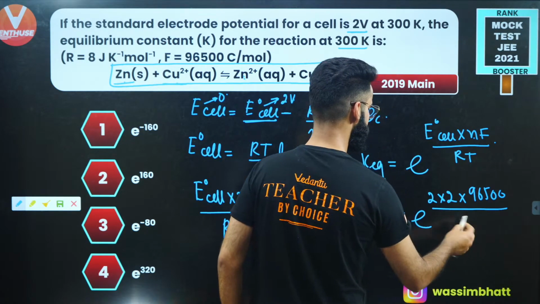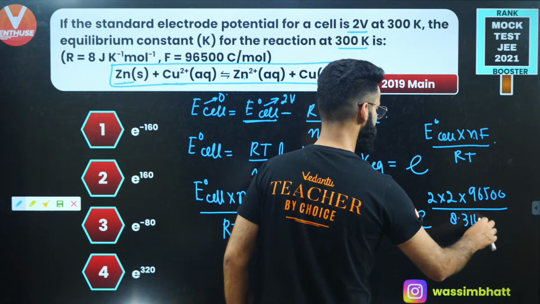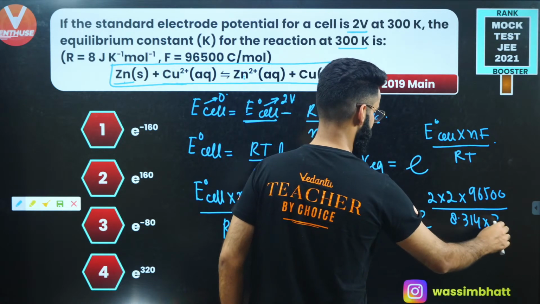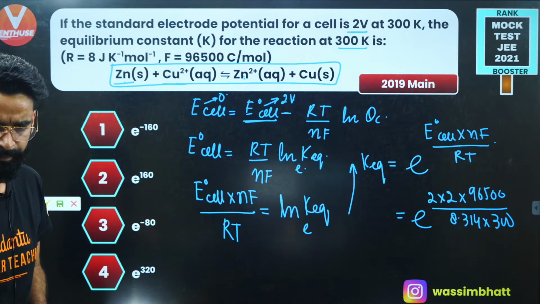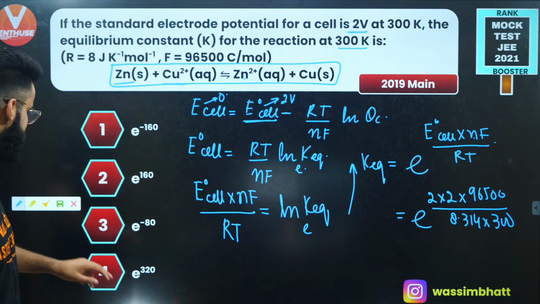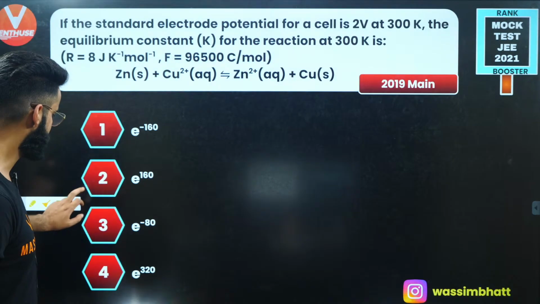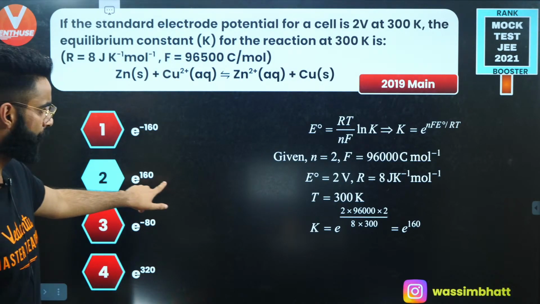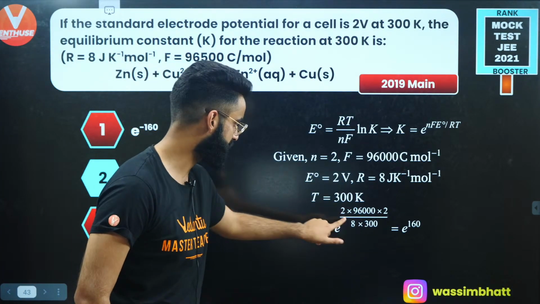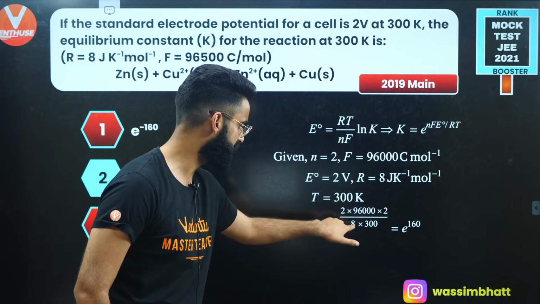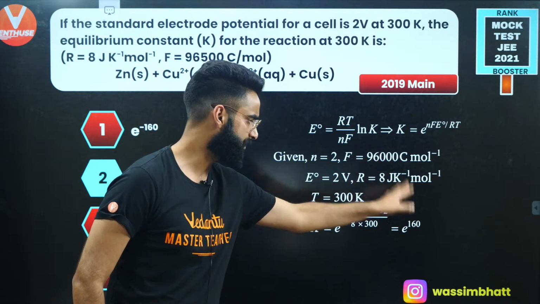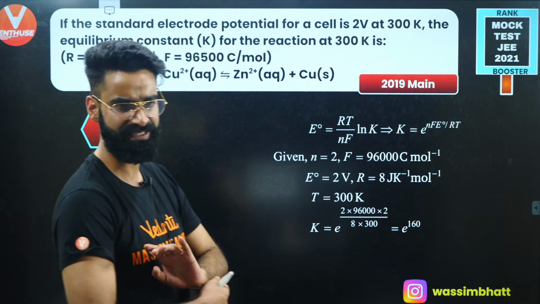Divided by R. The R value you'll simply be taking as 8.314, multiplied by temperature, given to me as 300 Kelvin. You need to solve it. You'll be getting the answer as e raised to the power of something, correct? And the correct answer is going to be e raised to the power 160, right? This is something which we have done over. e raised to the power 2 multiplied by 2 multiplied by 96500 divided by 8 multiplied by 300. It's approximately coming out to be e raised to the power 160.